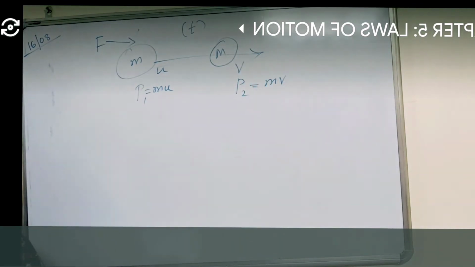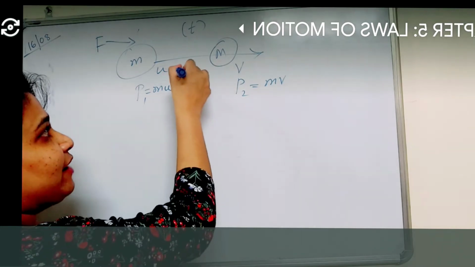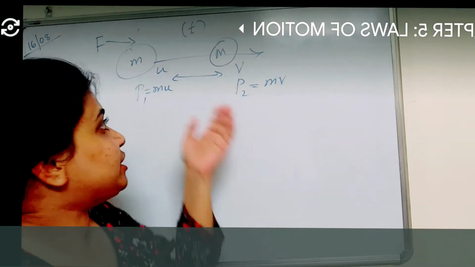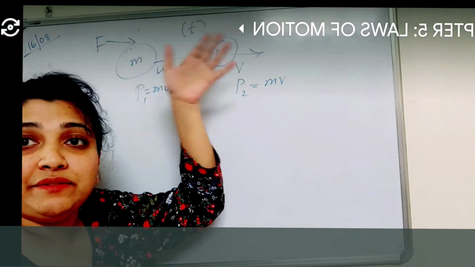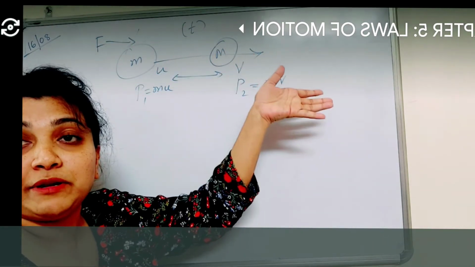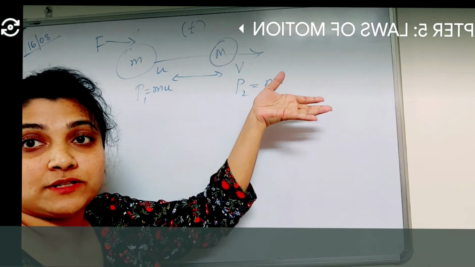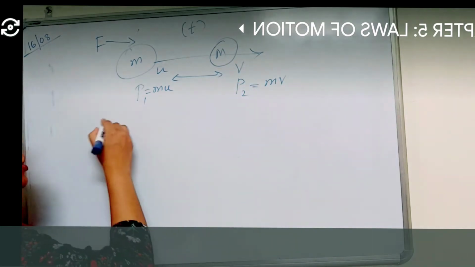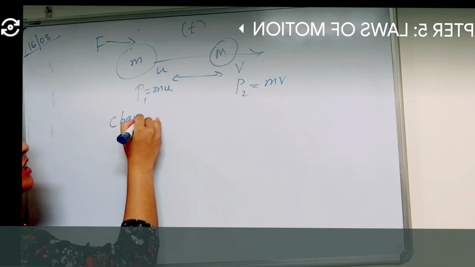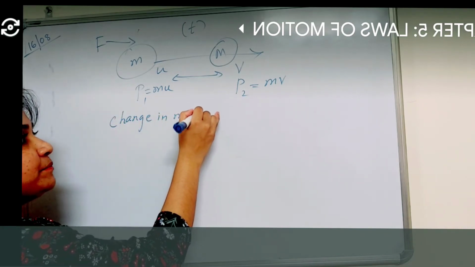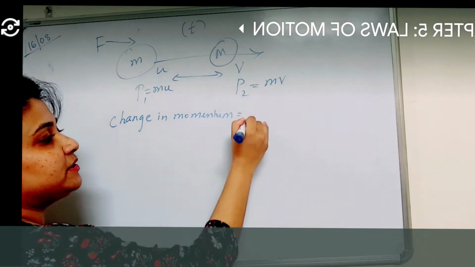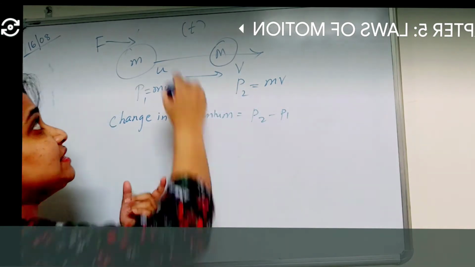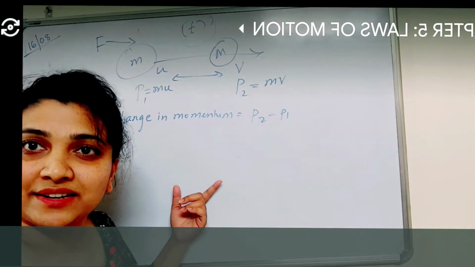So what I have to know now is the change in momentum that is felt by the object. Initially it had a certain momentum. Finally, when force was applied to it, it changed its velocity, and therefore we say there is a change in momentum, right? So change in momentum is nothing but what, children? P2 minus P1, correct?